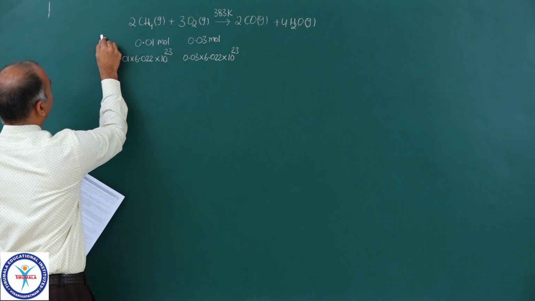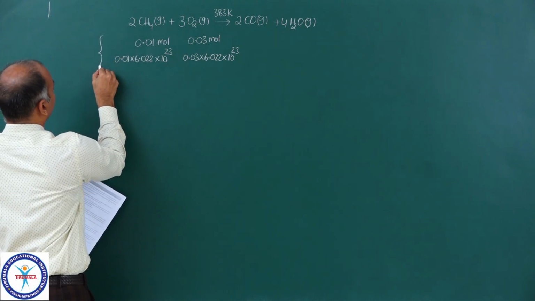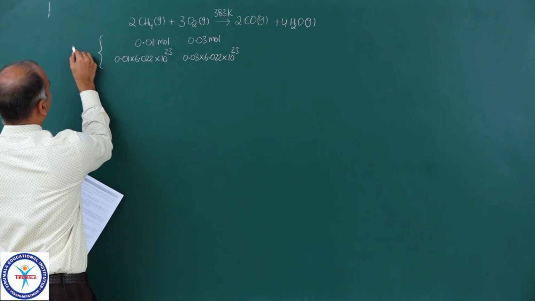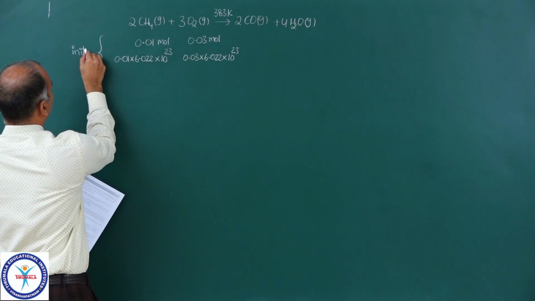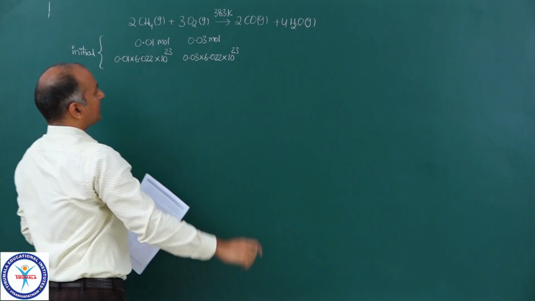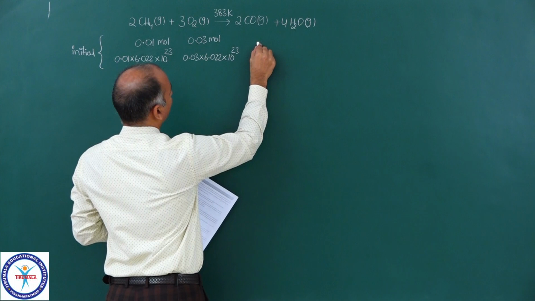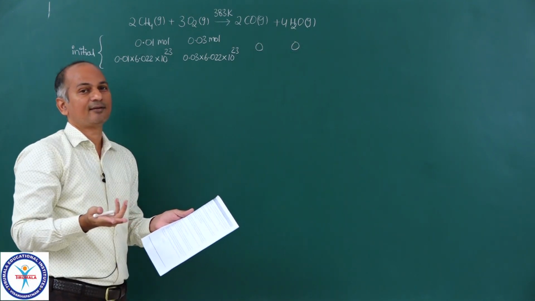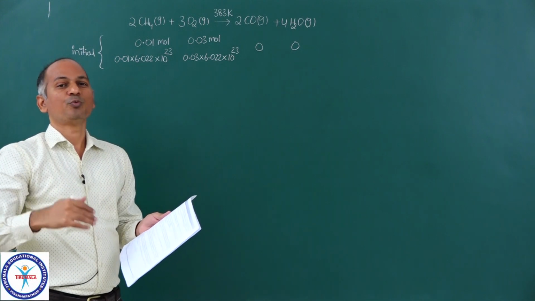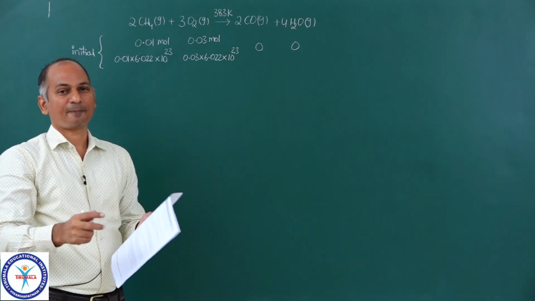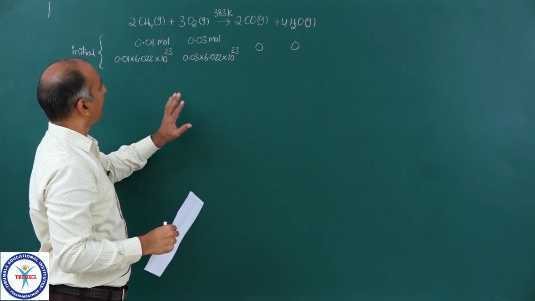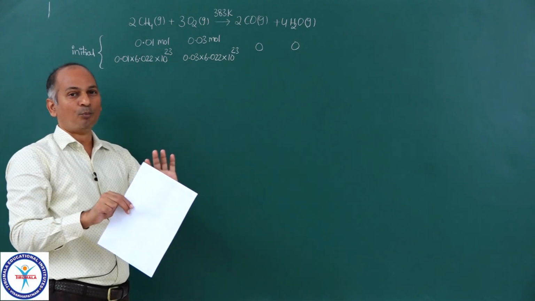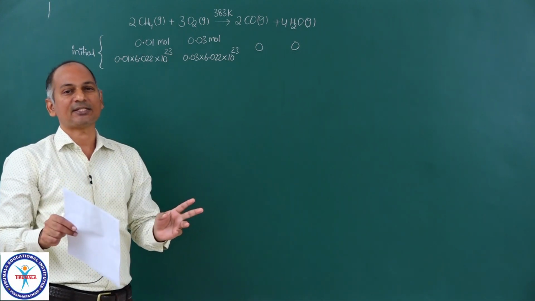These are the initial amounts you have taken, that means before the reaction. And initially there is no carbon monoxide, there is no water. Obviously, the reaction has not started. Now the reaction is complete. Then once the reaction is complete, what are the moles of various species present?